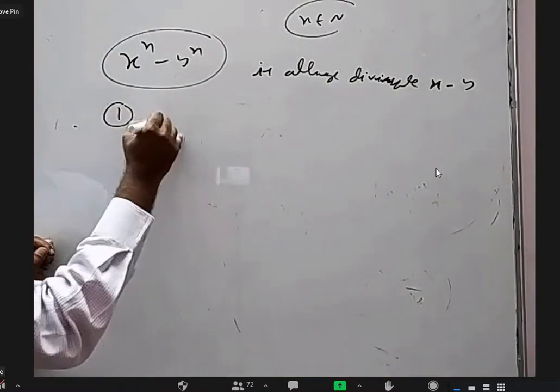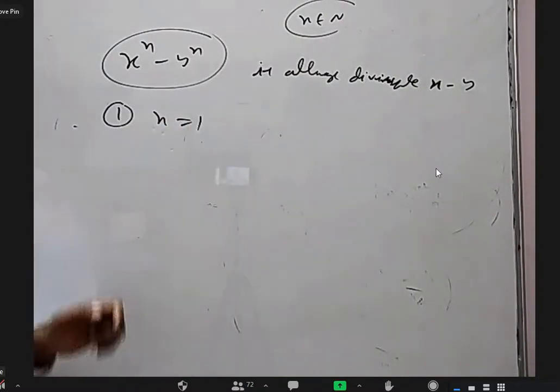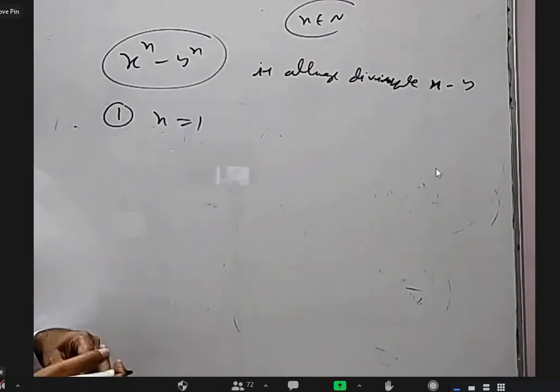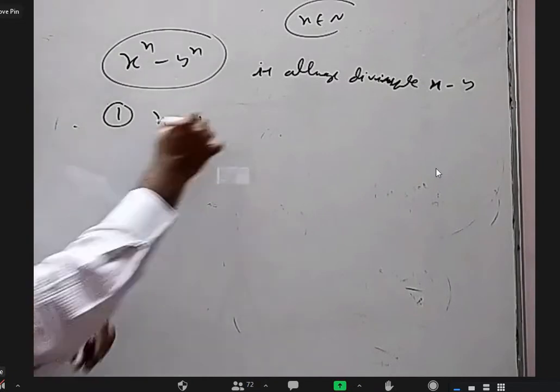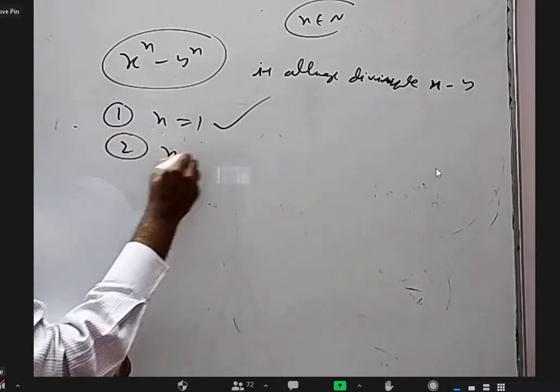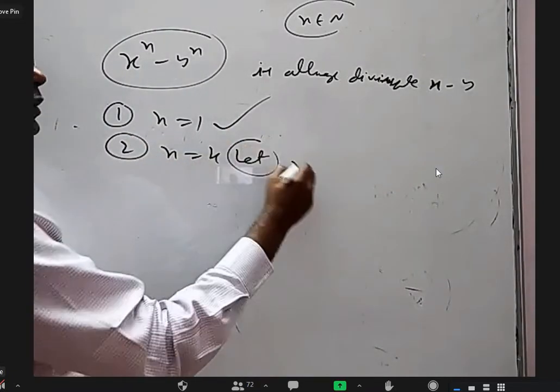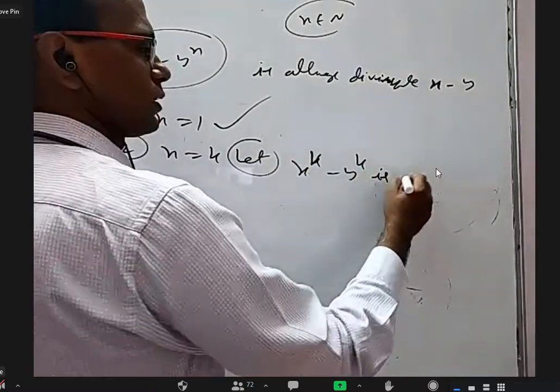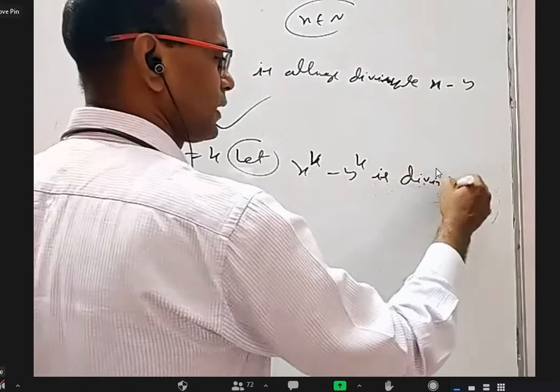First point, for n equal to 1, is it correct? Because this is x minus y. Can I say x minus y is divisible by x minus y? Yes, sir. For n equal to k, let us assume that x power k minus y power k is divisible by x minus y.